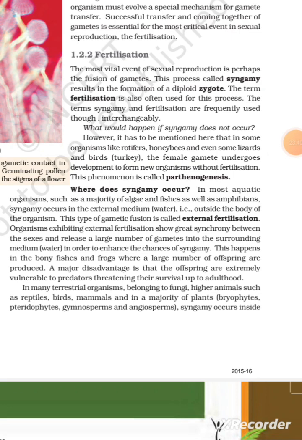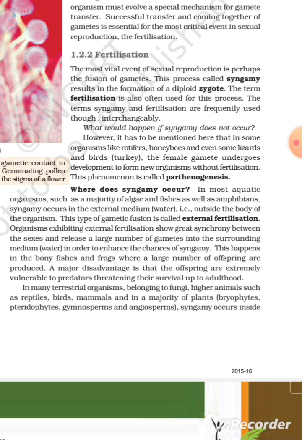Organisms exhibiting external fertilization show great synchrony between the sexes and release a large number of gametes into the surrounding medium, water. In order to enhance the chances of syngamy, this happens in the bony fishes and frogs, where a large number of offspring are produced. A major disadvantage is that the offspring are extremely vulnerable to predators, threatening their survival up to adulthood.